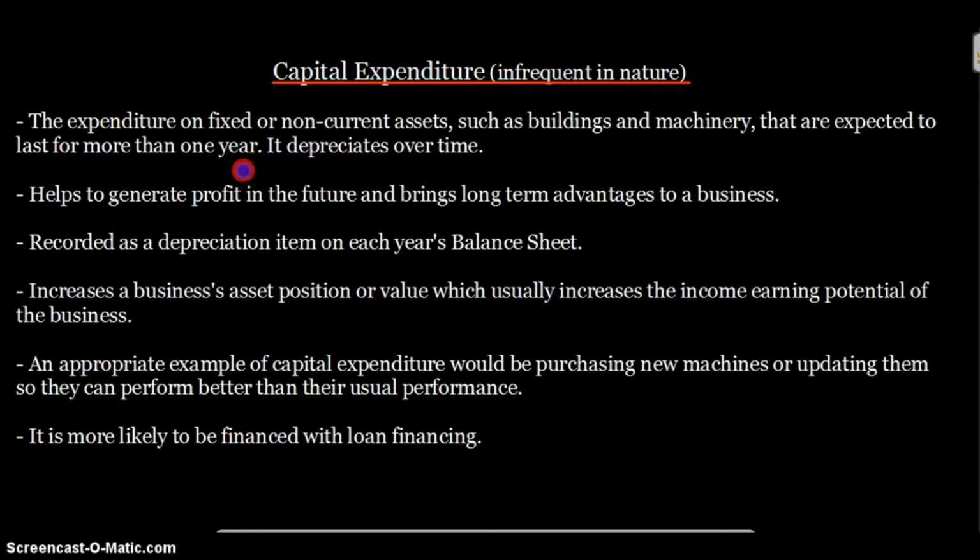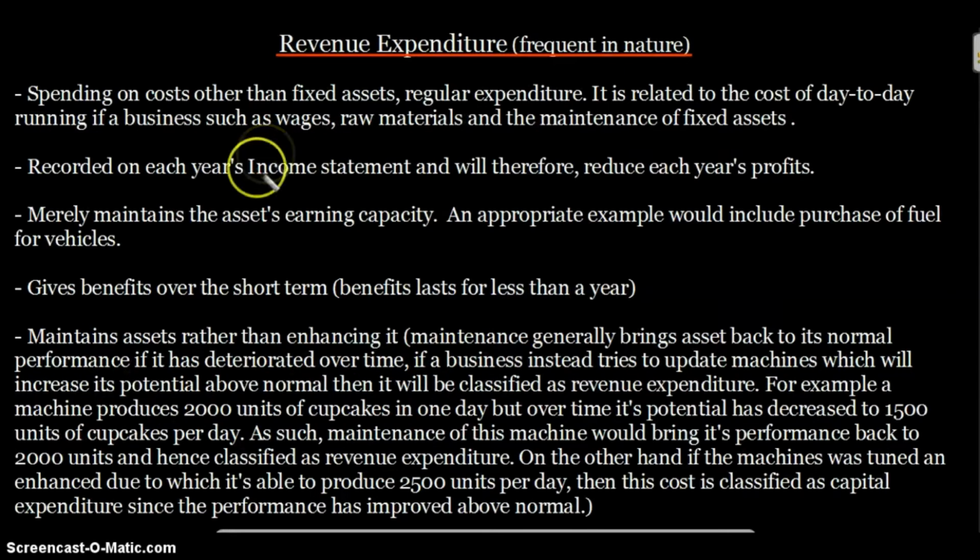This time period is the main difference. Whereas revenue expenditure refers to spending on costs other than fixed assets.